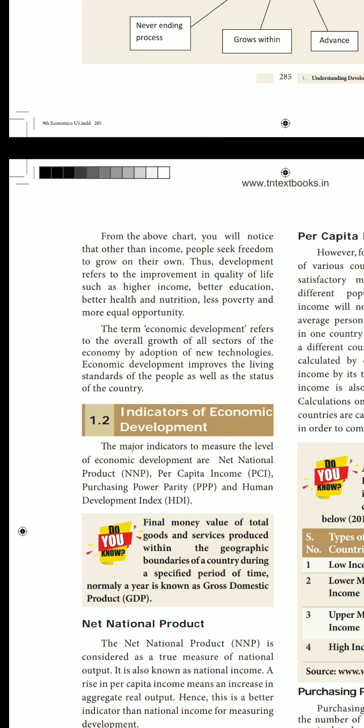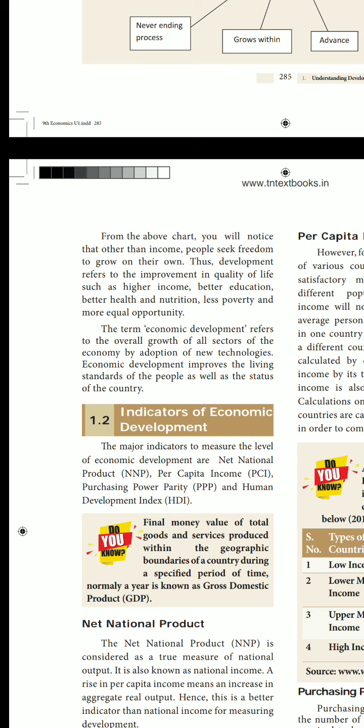The term economic development refers to the overall growth of all sectors of the economy by adoption of new technology. By adopting new technology also, economic development can be developed. Economic development improves the living standard of people as well as the status of the country. So, it will improve two things. Which are the two things? It improves the living standard of the people as well as the status of the country.